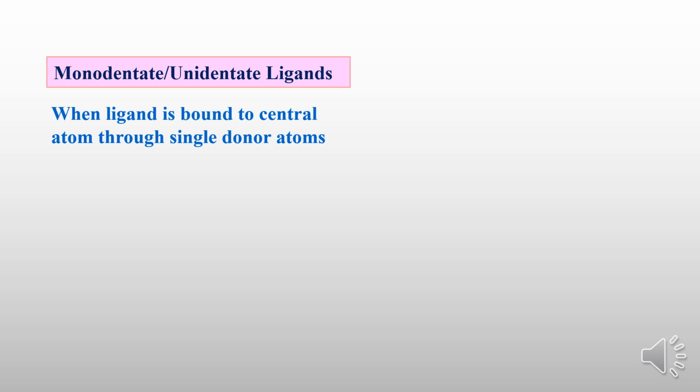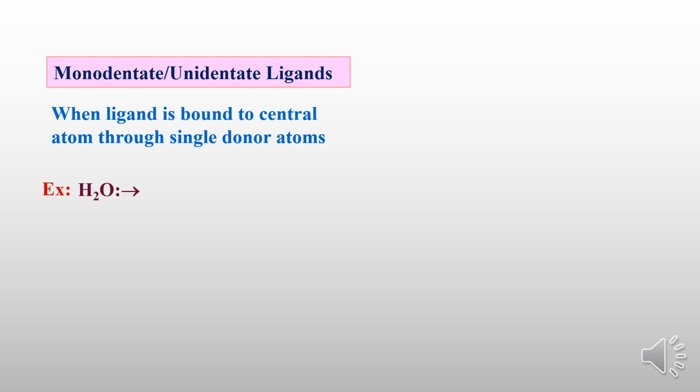Means the central atom or ion is nothing but a d block element, it is a metal. To the metal, if any molecule or ion is bonded with a single bond, only one bond, or there will be one donor atom. One donor atom can donate the electrons to the metal and it can make a bond with the metal. Only one bond it can make. So such an ion, atom or molecule, we will call it a monodentate ligand.